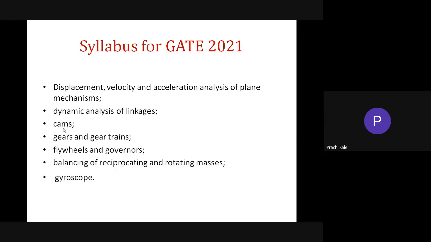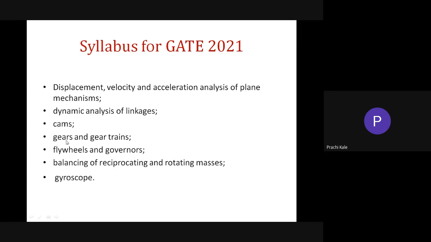TE students, so here the TE students are mostly attending the class. So this unit of CAM we have to do in theory of machines 2. Then gears and gear trains. So right now in the class we are taking the gears topic. I told you already that gear and gear trains are units number 1, 2 and 3. So there is a big weightage in the GATE syllabus as well.